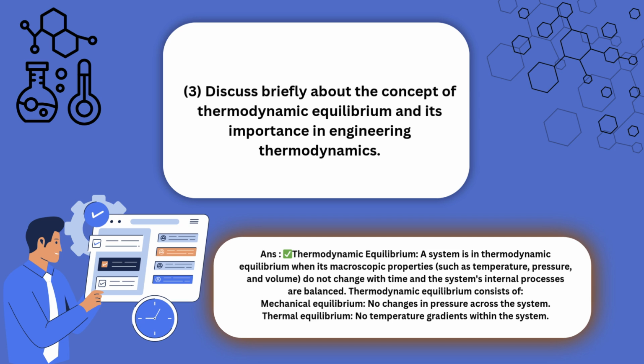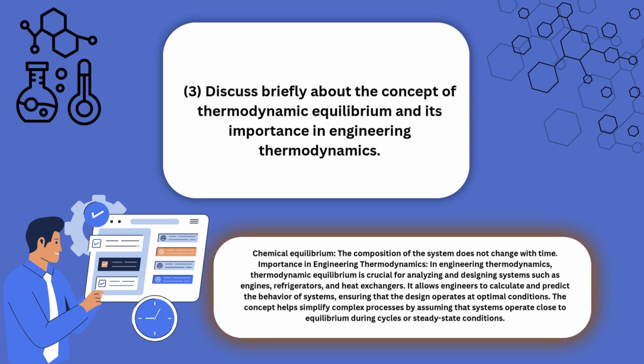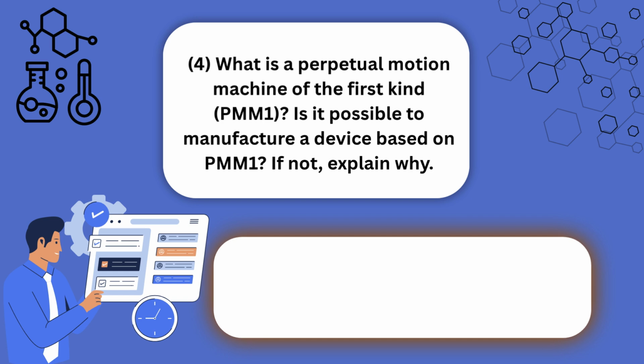Importance in engineering thermodynamics. In engineering thermodynamics, thermodynamic equilibrium is crucial for analyzing and designing systems such as engines, refrigerators, and heat exchangers. It allows engineers to calculate and predict the behavior of systems, ensuring that the design operates at optimal conditions. The concept helps simplify complex processes by assuming that systems operate close to equilibrium during cycles or steady-state conditions.